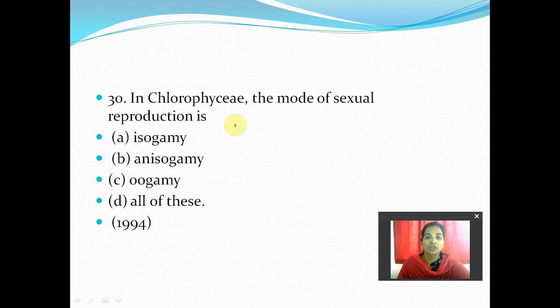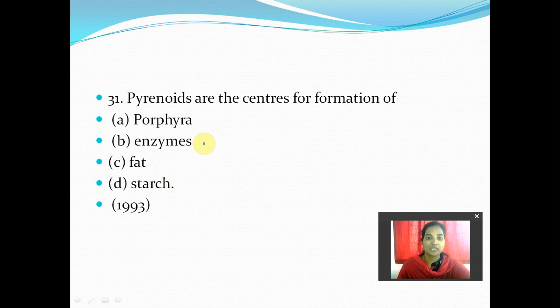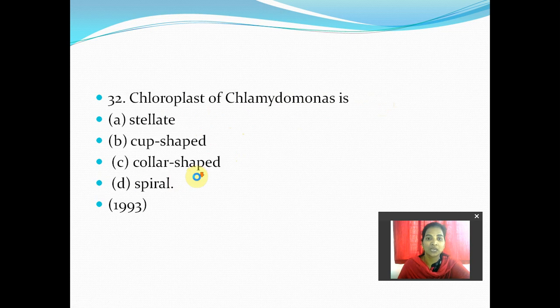Next, 30: in Chlorophyceae members, the mode of sexual reproduction is. Chlorophyceae is nothing but green algae. So their basic nature is commonly isogamy, anisogamy and also oogamy. That means all of these. Next, 31: pyrenoids are the centers for the formation of what? They are mainly the storage of starch, for the formation of starch.